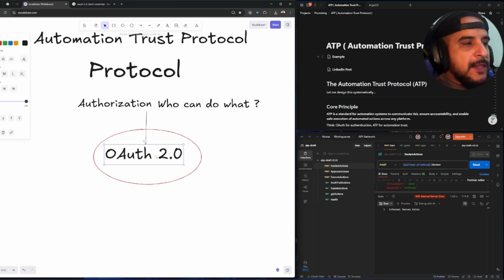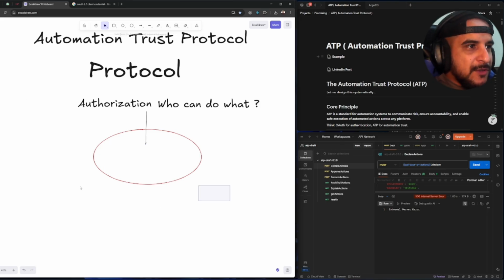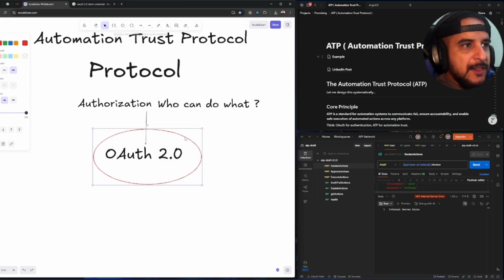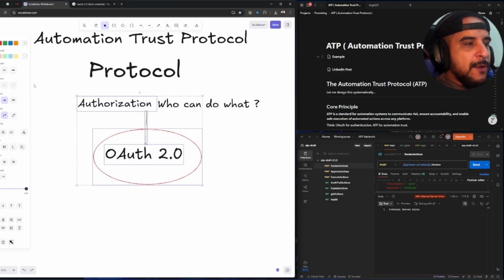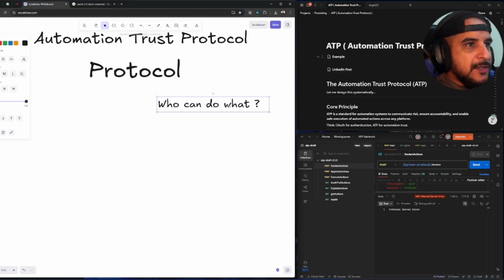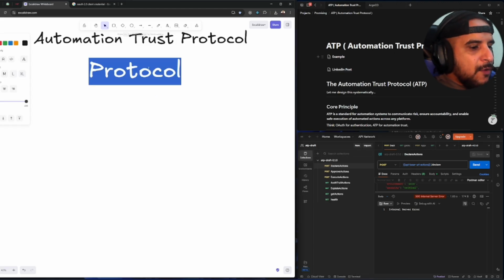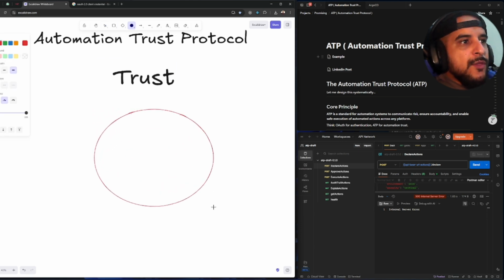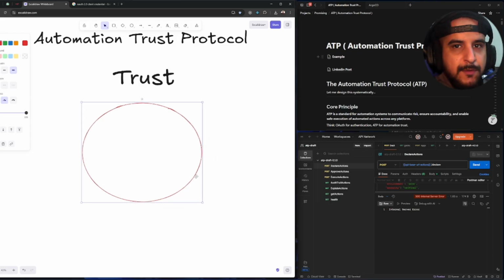We spent a lot of time here because it is very important. And that brings us to our next word. As you see, we talked about trust boundary. Now we're going to talk about trust, the word trust in ATP. So what do you mean by trust? As we said, we want to define trust boundaries. What are those trust boundaries? How can we arrive at them?